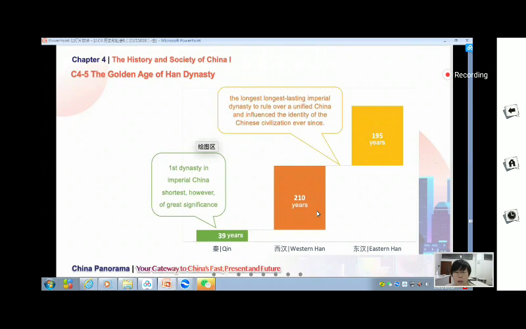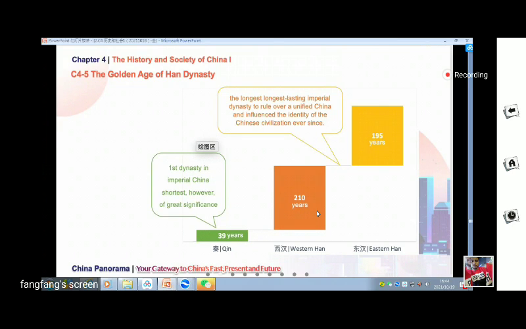So it's the longest lasting imperial dynasty to rule over a unified China. Before we mentioned that Zhou Dynasty is the longest, but during Zhou Dynasty it's not that stable and it's not unified. But during Han Dynasty it's unified, and this dynasty has influenced the identity of